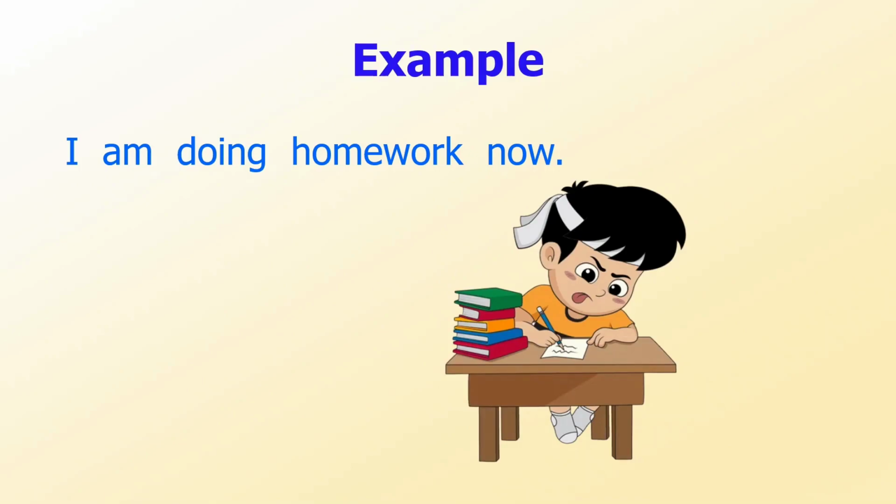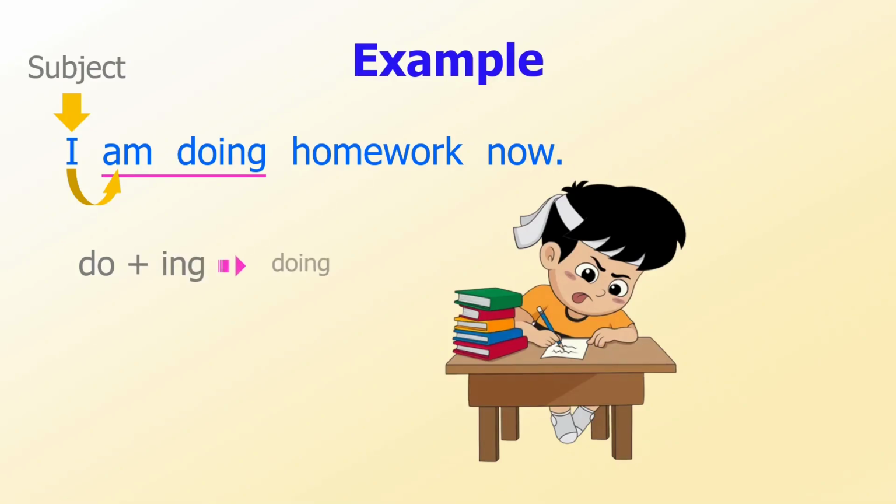I am doing homework now. The action is happening at the moment of speaking, and it is still ongoing. So, it is in the present continuous tense. And we use verb to be, followed by verb ing. The word I is the subject of the sentence. So, we use the verb to be, am. The word doing comes from the base form, do, followed by ing.